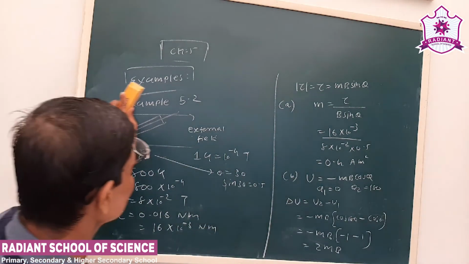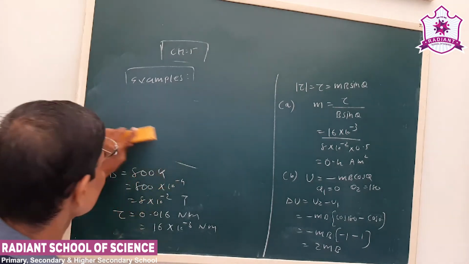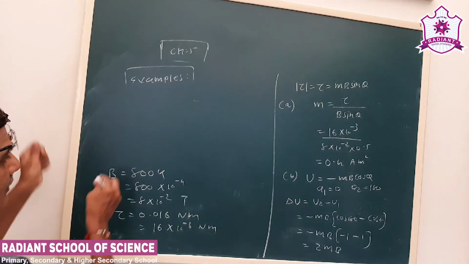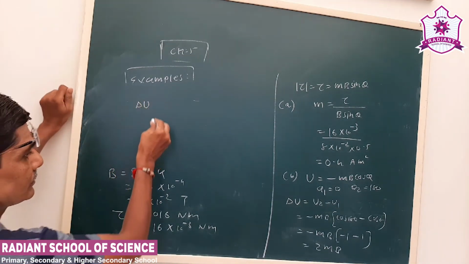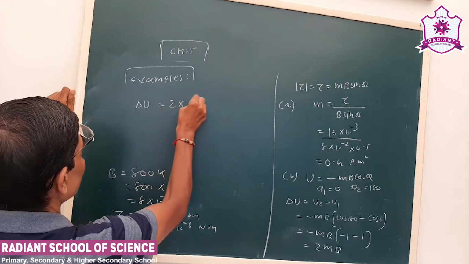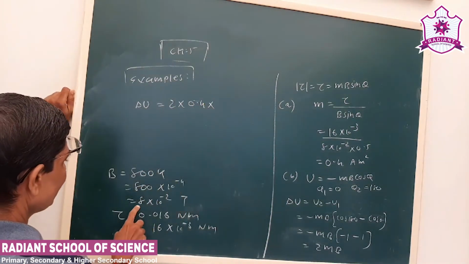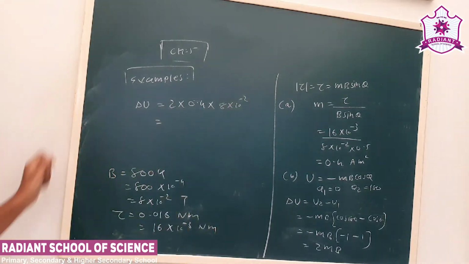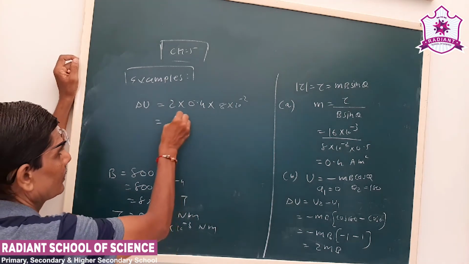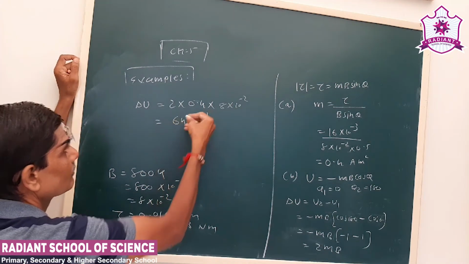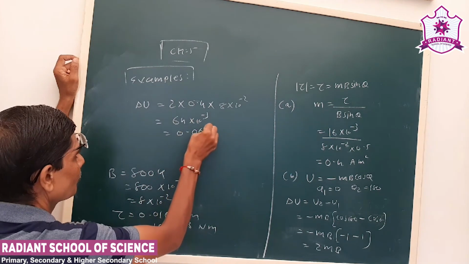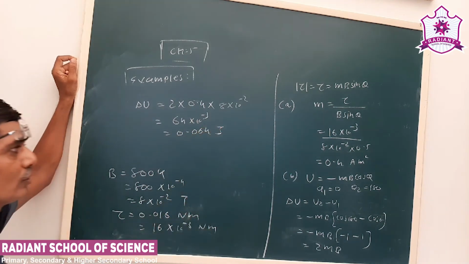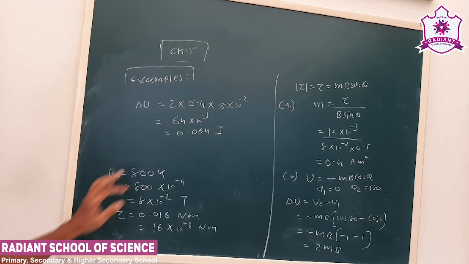Now we substitute the values. Okay, there is a change in potential energy. Delta U is 2, m we have obtained as 0.4, B is 8 into 10 to the minus 2. Okay, so that we obtain as the answer. See, the change in potential energy is in joules. Okay, now this is the second part.